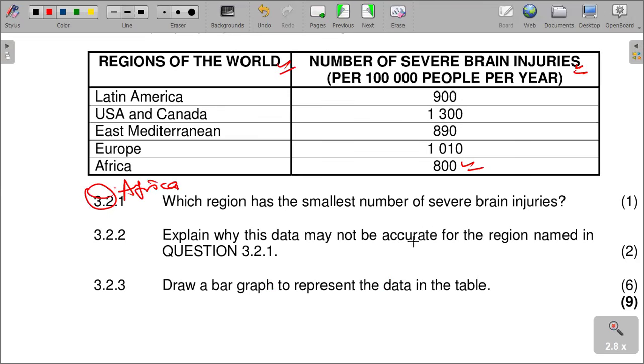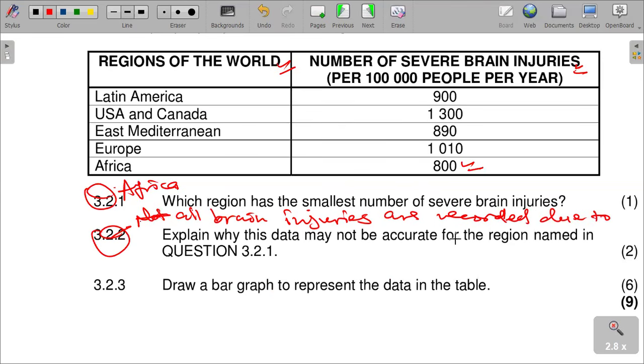And then explain why this data may not be accurate for the region named. It is not correct because not all brain injuries are recorded due to poor health facilities.